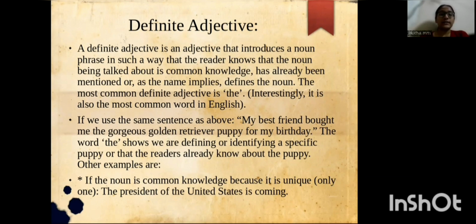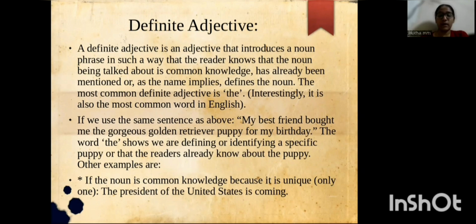If we use the same sentence as above, my best friend brought me the gorgeous golden retriever puppy for my birthday. The word the shows we are defining or identifying a specific puppy or that the reader already knows about the puppy.